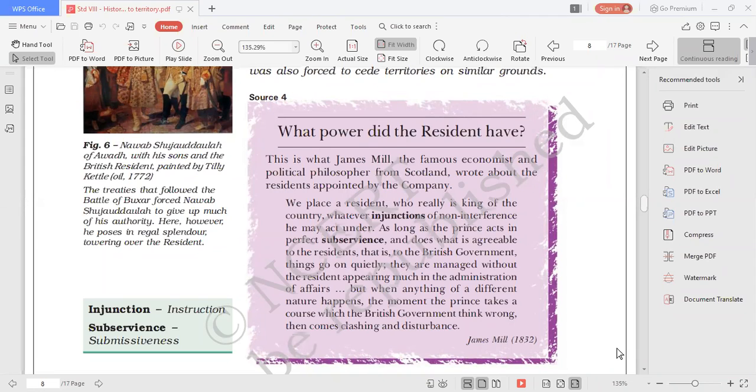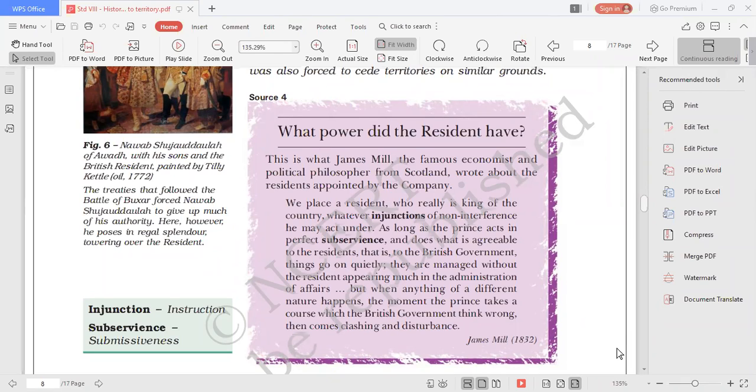Here we are talking about a puppet ruler, and does what is agreeable to the residents, that is, to the British government. Things go on quietly. Things go on very smoothly till the puppet ruler is agreeing to everything which the East India Company is saying. They are managed without the resident appearing much in the administration of affairs.